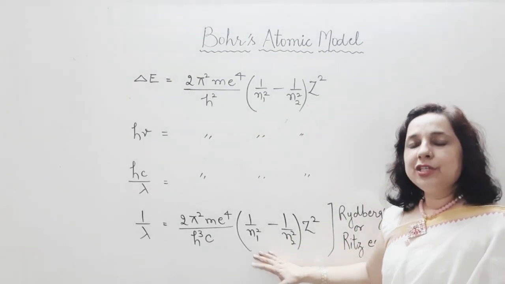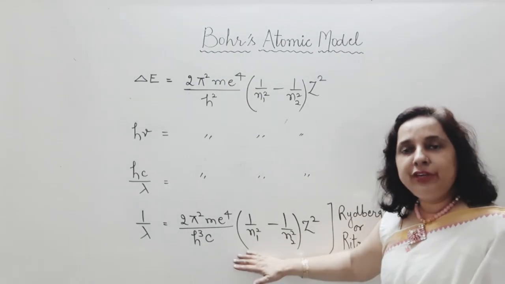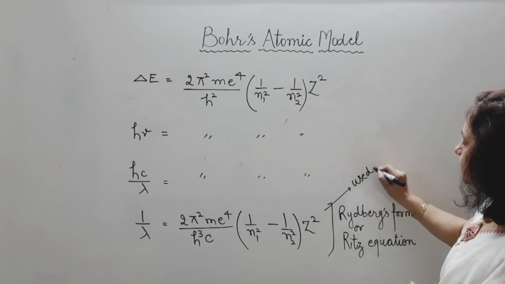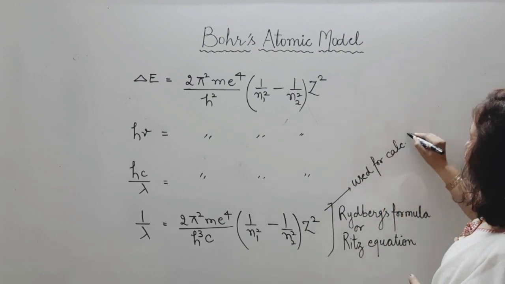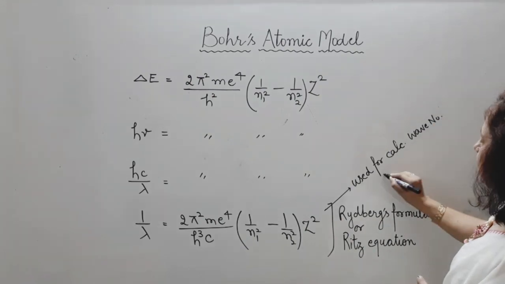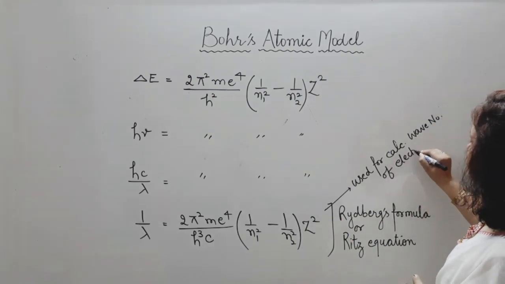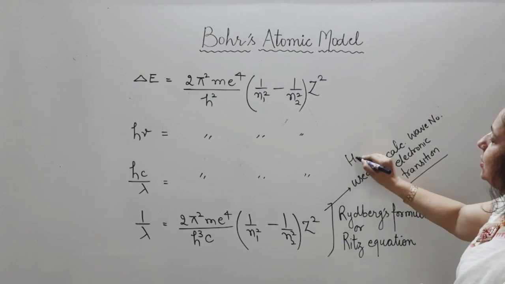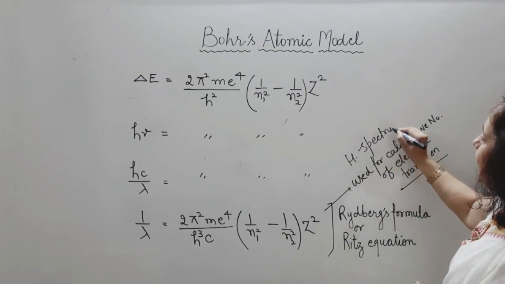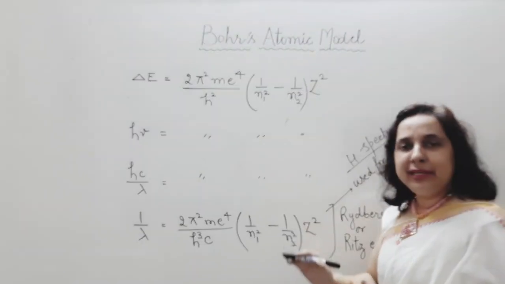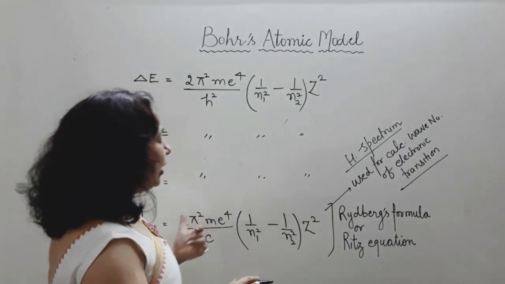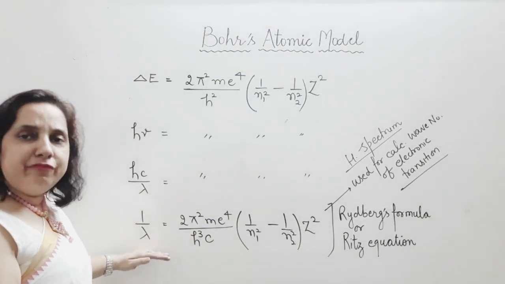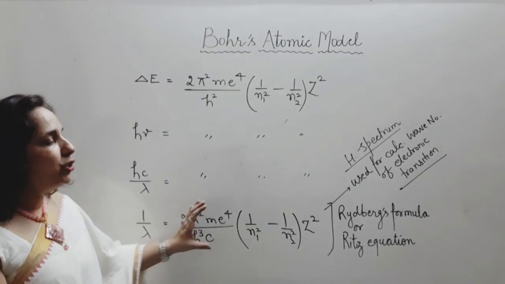This formula in its application, how to use this formula, I have explained in my another video on hydrogen spectrum. This formula is used for calculating wave number of electronic transition in hydrogen spectrum. Once again I announce, this hydrogen spectrum I have explained in another video. You can just go for that video for hydrogen spectrum and its detailed understanding. And this was again one more important achievement of Bohr, that he explained hydrogen spectrum.